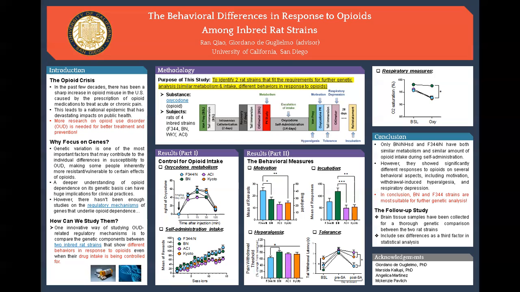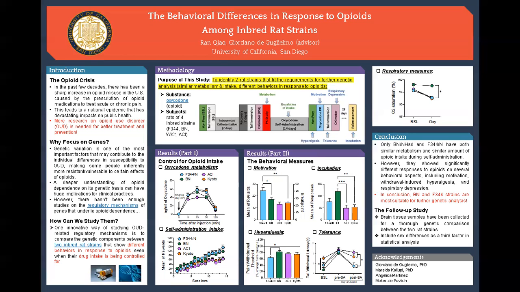In the first graph, we can see that the oxycodone metabolism was pretty similar across all rat strains except for ACI. This suggested that ACI had a very different capacity for opiates from the other 3 strains, which was probably resulting in an unwanted difference in their drug intake. However, when we look at their actual intake during self-administration, we found that not just ACI, Qiao also has significantly less opiate intake compared to F344 and BN.